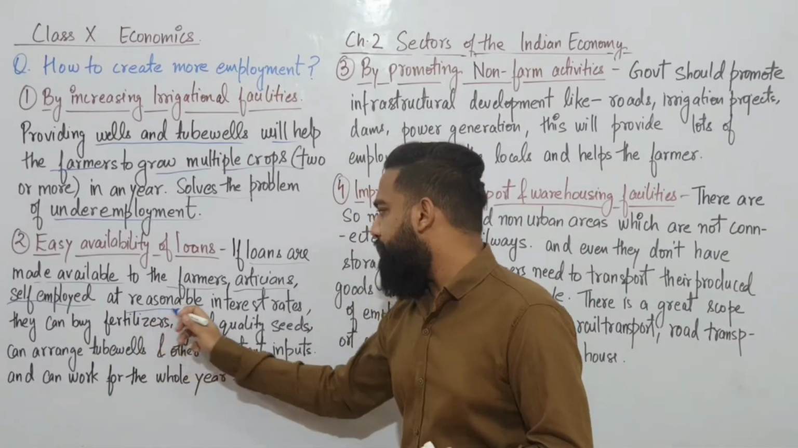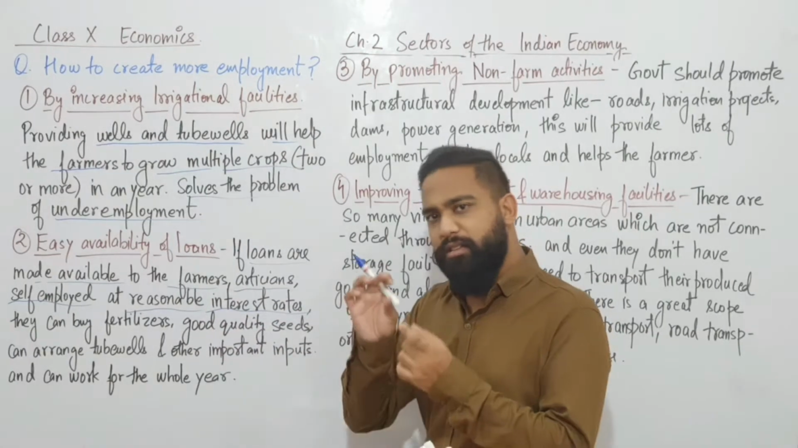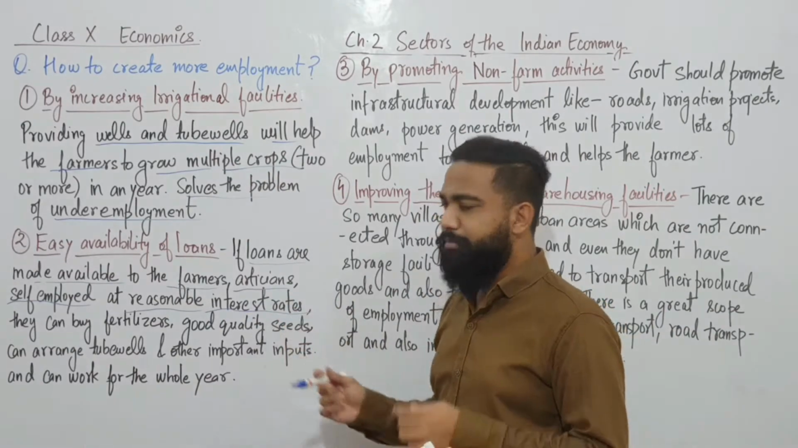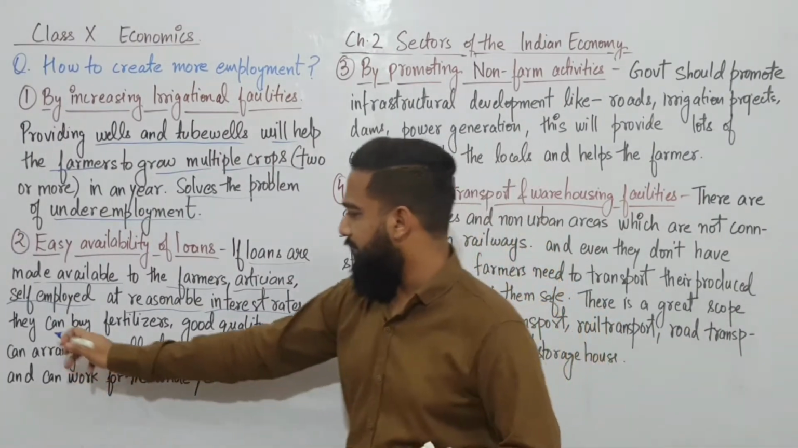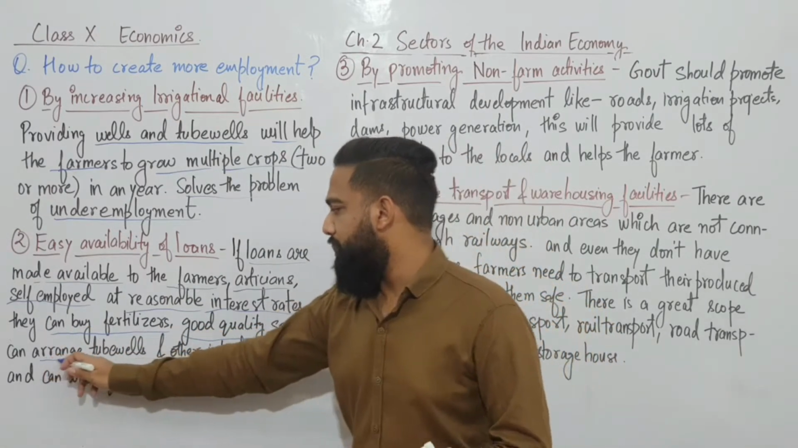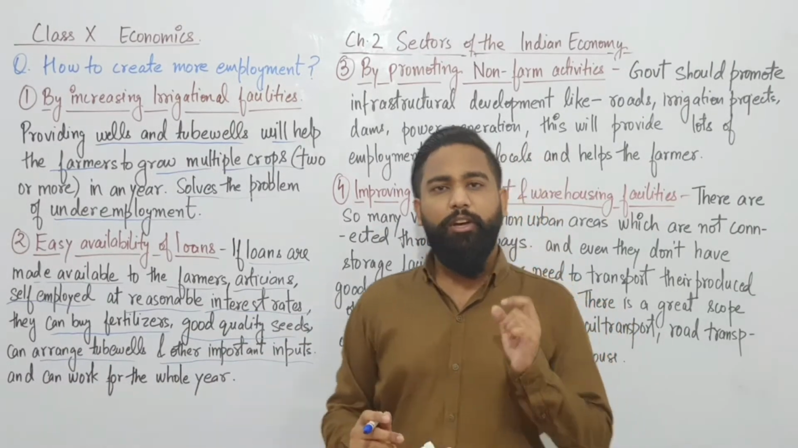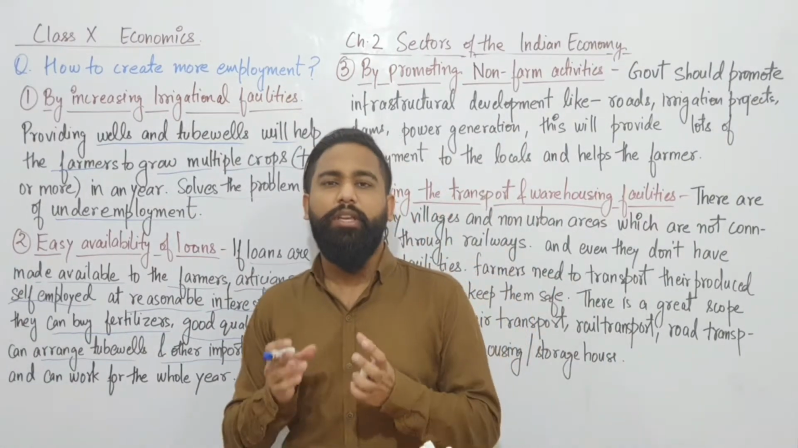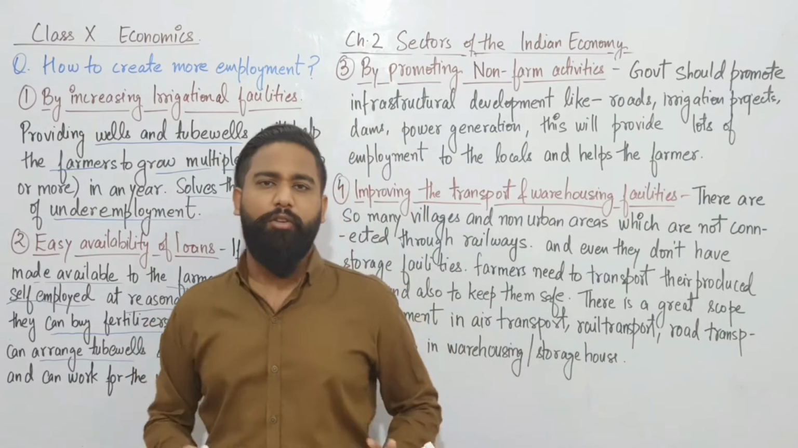If we provide them loans at a reasonable interest rate, their interest burden is minimized. It is not the average interest rate, but a reasonable one, so that they can buy fertilizers, good quality seeds, arrange a tube well and other important inputs. Input means raw material. These people need raw material for the production or whatever services they are going to do.